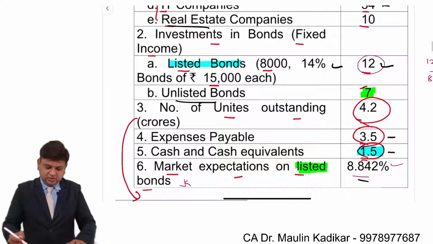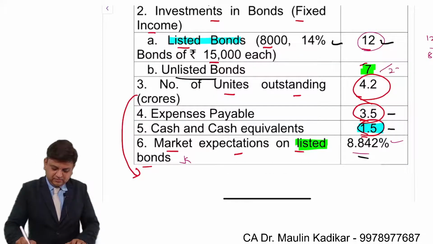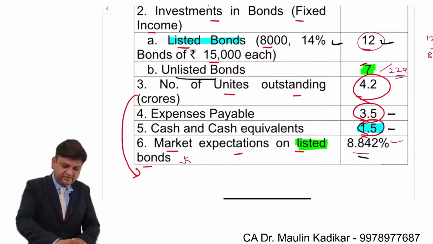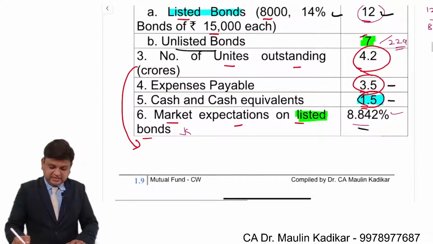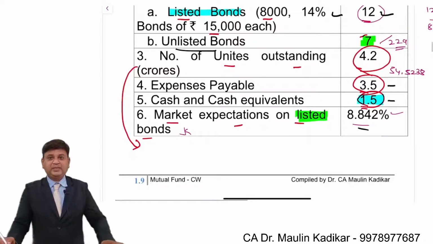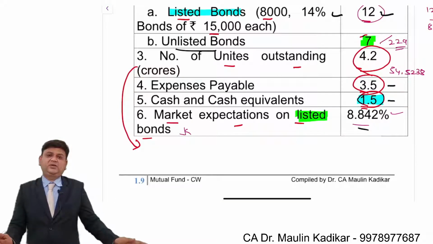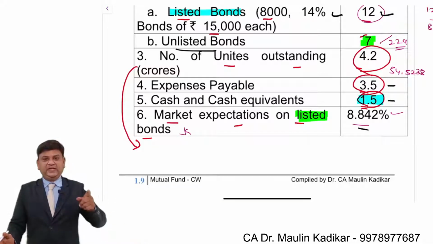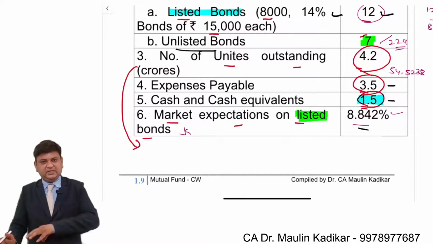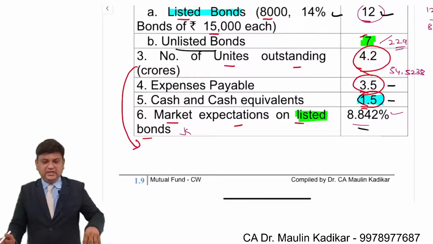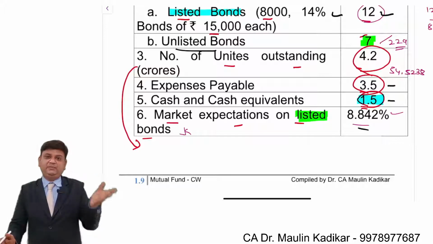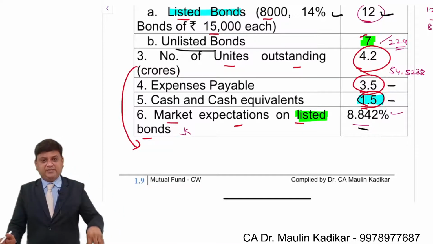In a way, that's the 229 crore divided by 4.2, that comes to 54.5238. This is the way the purchase price is calculated. That is, whatever the investors had invested before 2 years, with that the NAV per unit is calculated as the purchase price for the purpose of return calculation. That's it.